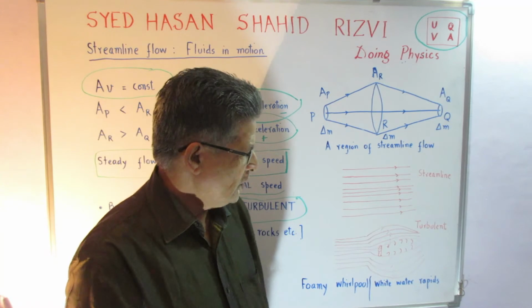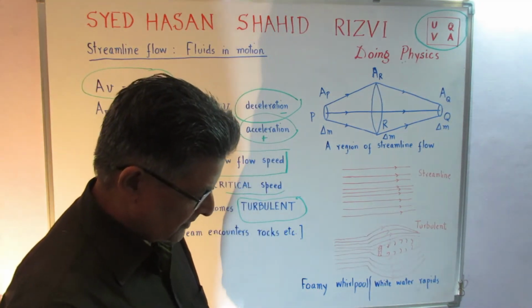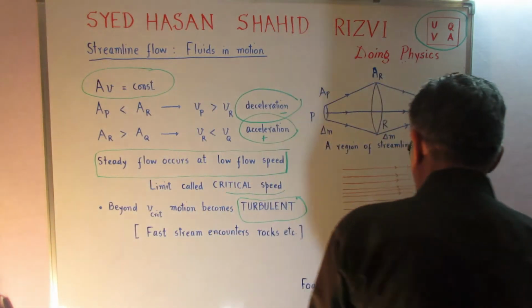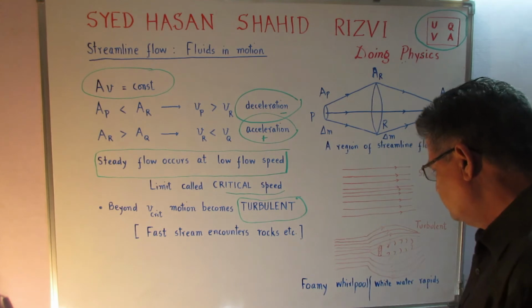So this indicates that there is something called viscosity, which we will discuss shortly.